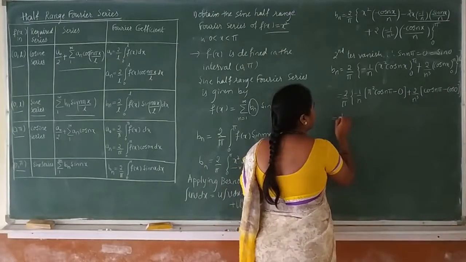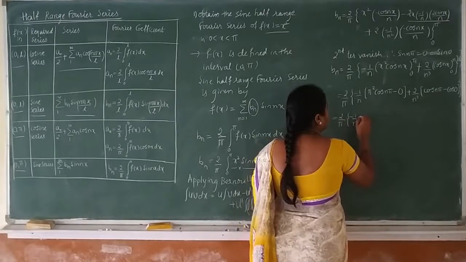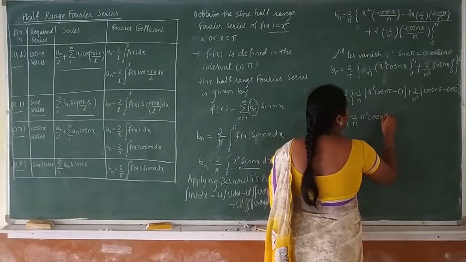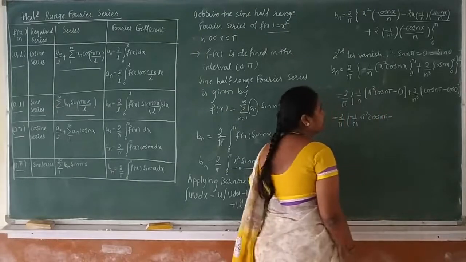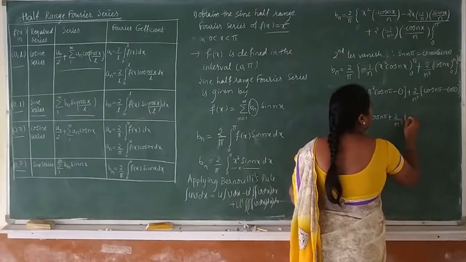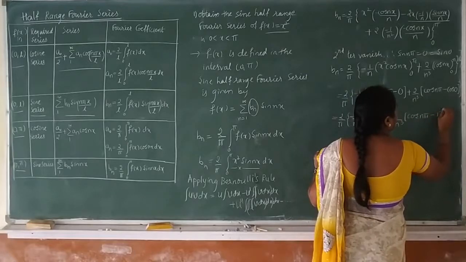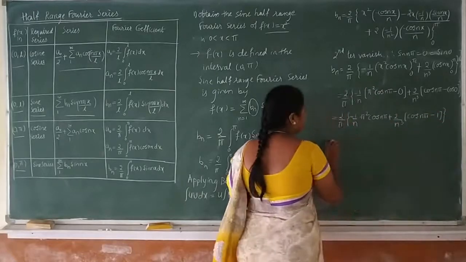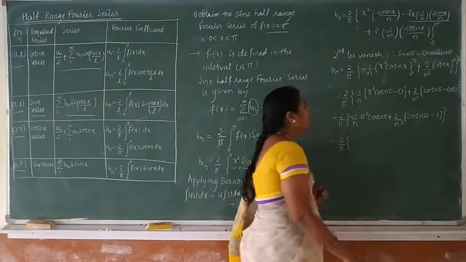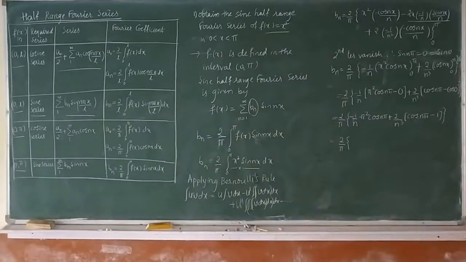This equals 2 by pi into bracket: minus 1 by n into pi square cos n pi, plus 2 by n cube into cos n pi minus cos 0, which is 1. Now we all know the value of cos n pi; many times we have used that result.